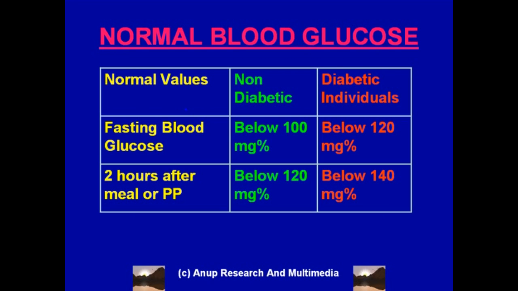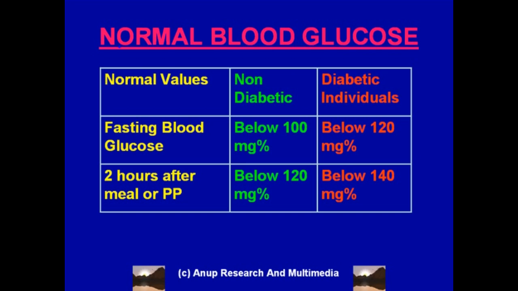Now, what are the normal blood glucose values? Please don't confuse these with the diagnosis of diabetes. We saw that for diagnosis of diabetes, one should have a fasting blood glucose level of 126 mg/% or more, and the normal values we saw were below 100 mg/%.